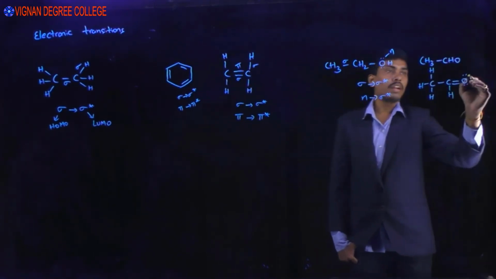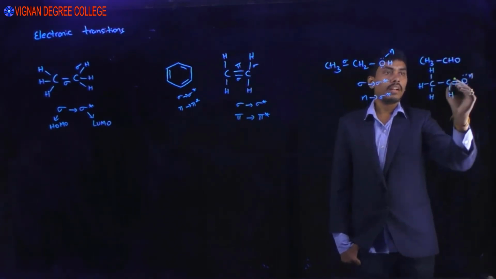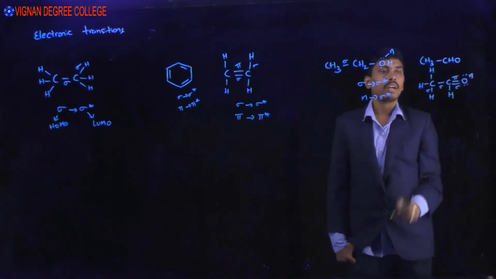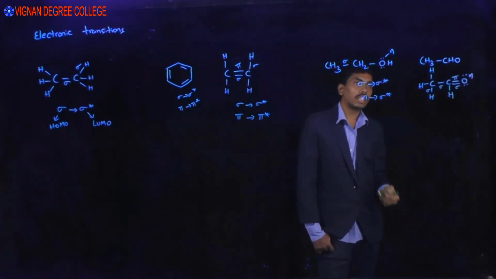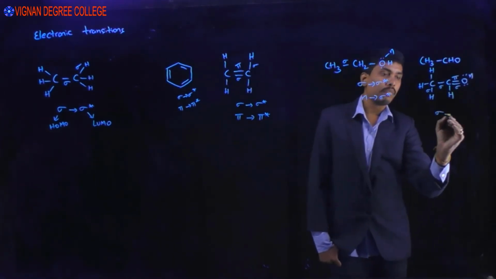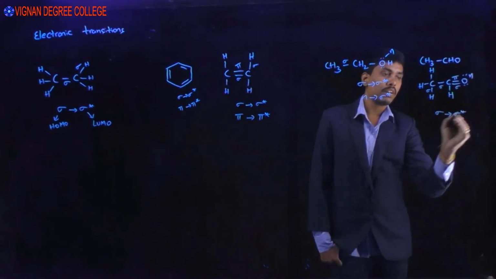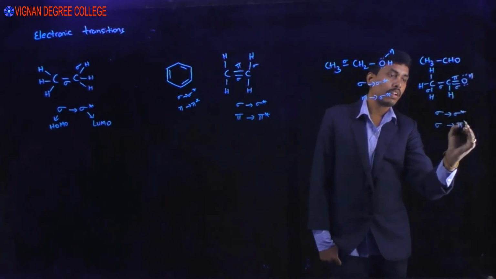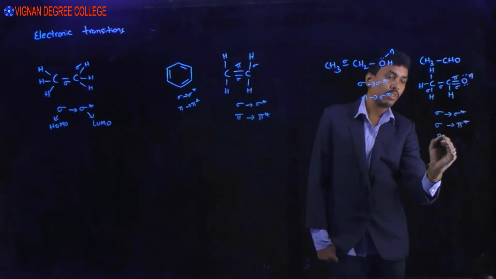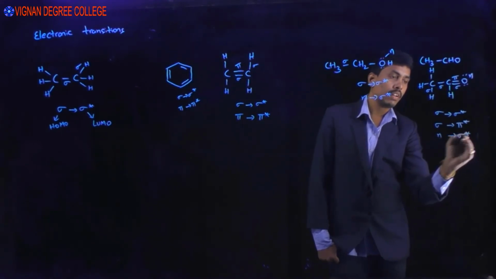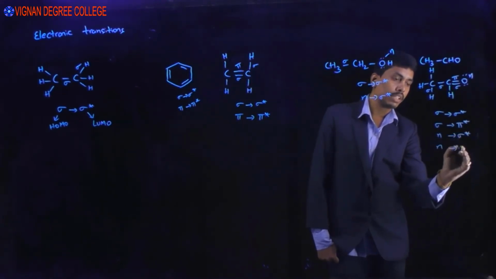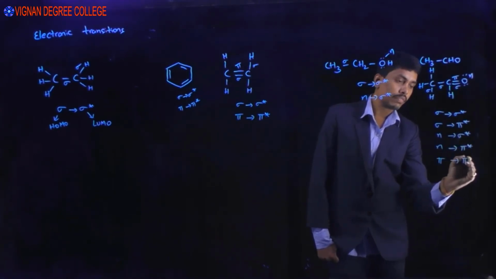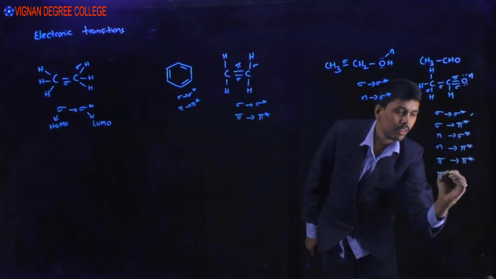See, these are n bonding electrons, and it is pi, and it is sigma, sigma, and sigma. Here, the types of transitions that can occur are sigma to sigma star, sigma to pi star, n to sigma star, n to pi star, pi to pi star, and pi to sigma star.